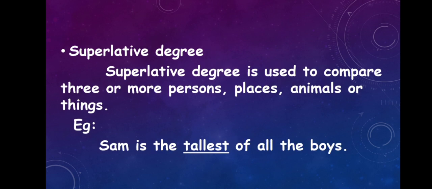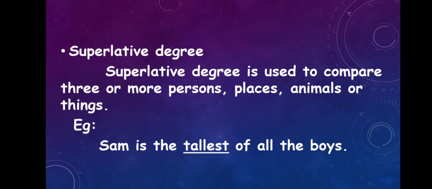Now let's look at superlative degree. Superlative degree is used to compare three or more persons, places, animals or things. If we have three or more persons, places, animals or things, we use superlative degree. For example, Sam is the tallest of all the boys. Imagine we have 20 boys in a class.